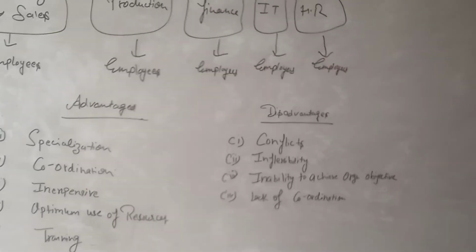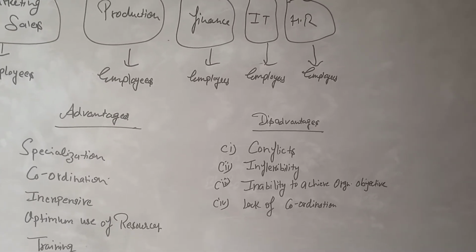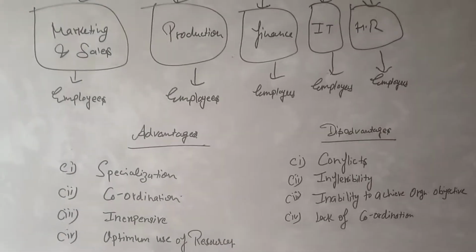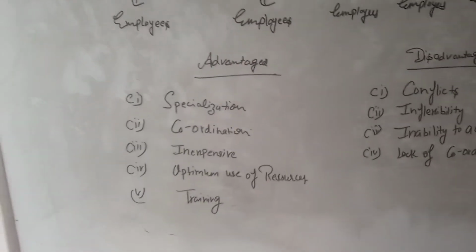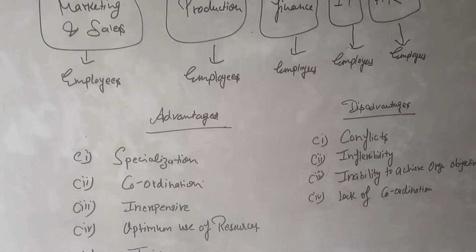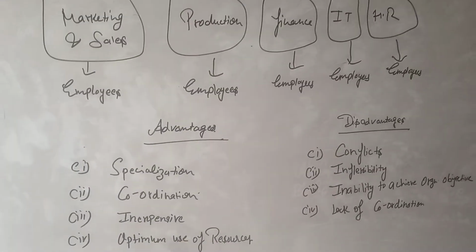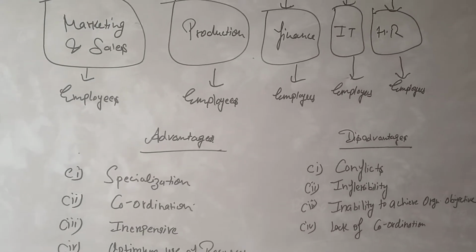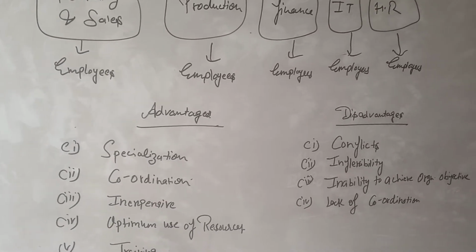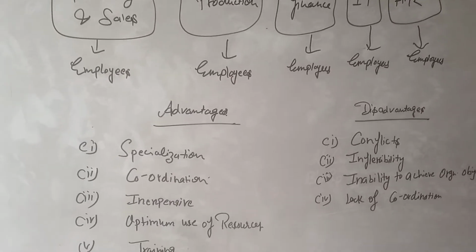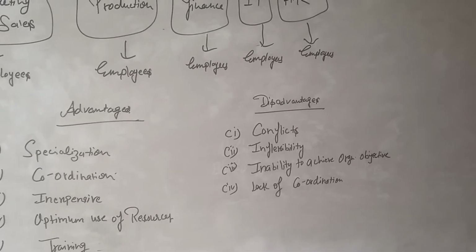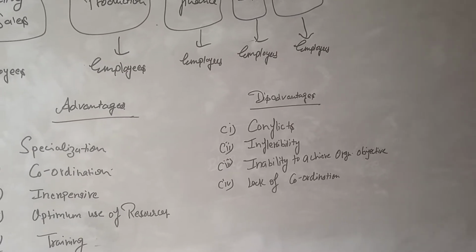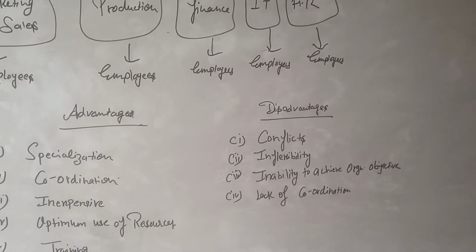Under functional organization, an employee is required to perform the same job within a department regularly. It means that if a person belongs to the marketing department, he will be specialized in his field and will perform tasks related only to marketing. So a person who is an expert in that field will be provided. This can improve the performance of the employees and leads to specialization in the organization.